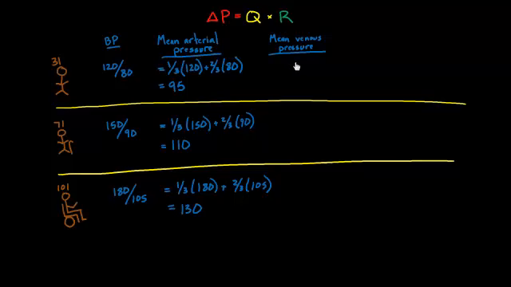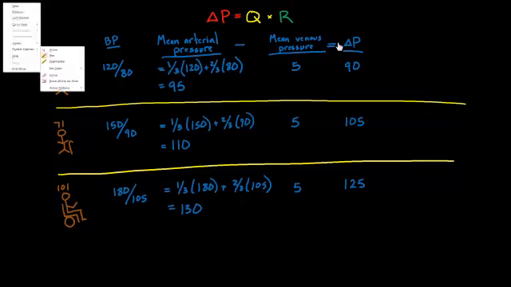So mean venous pressure right now is about 5. And let's assume, this is one of a few assumptions we're going to make, that it doesn't change, that over a few years it really stays around the same, about 5. Well, then my delta P is easy to figure out, right? I can just take 95 minus 5, and that gets me 90. I can take 110 minus 5, and that's 105. And I can take 130 minus 5, and that's 125. So I figured out my delta P, which is my mean arterial pressure minus my mean venous pressure. Okay, so far so good.